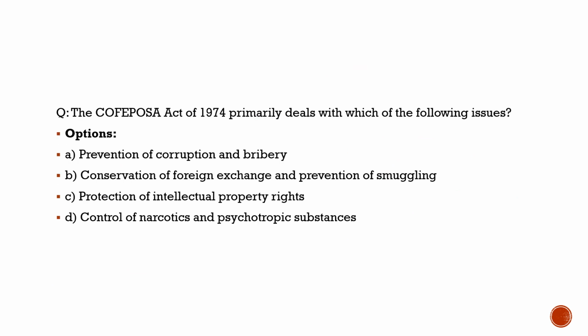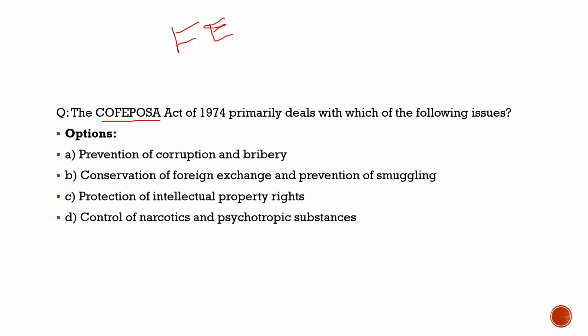Here the question is about the special act which was mentioned in the newspaper today, which talks about the COFEPOSA Act. If we see what this means, it is Conservation of Foreign Exchange and Prevention of Smuggling Activities Act 1974.